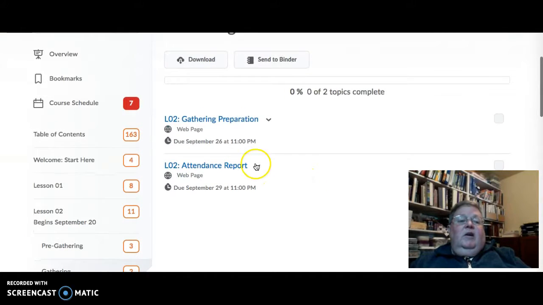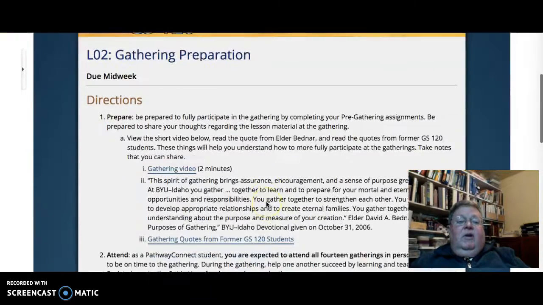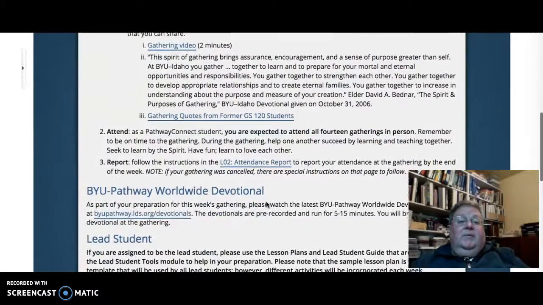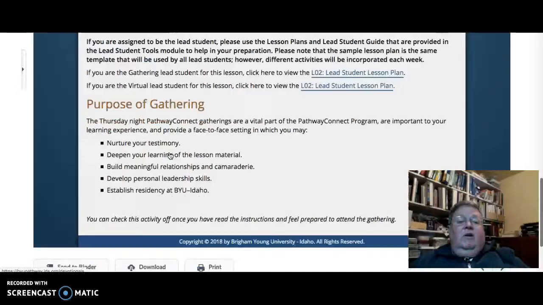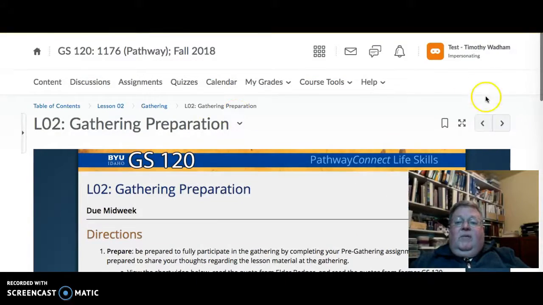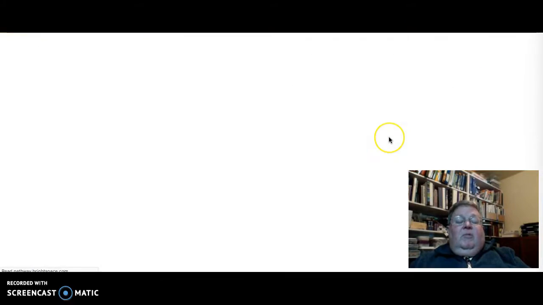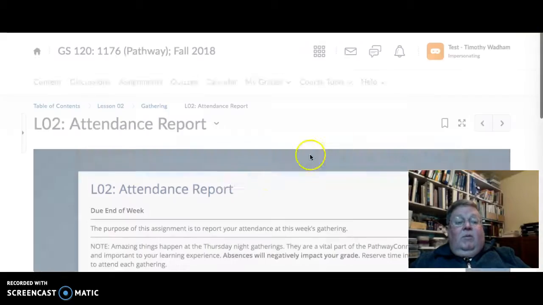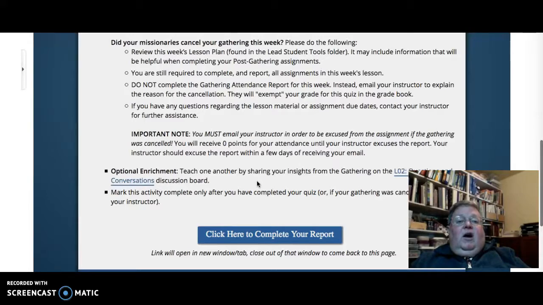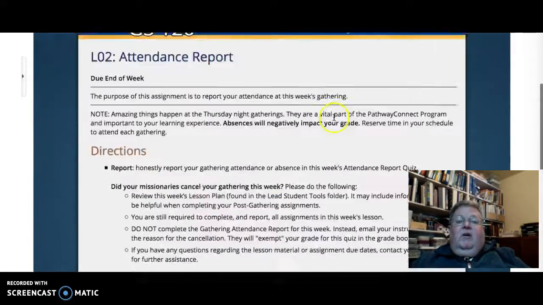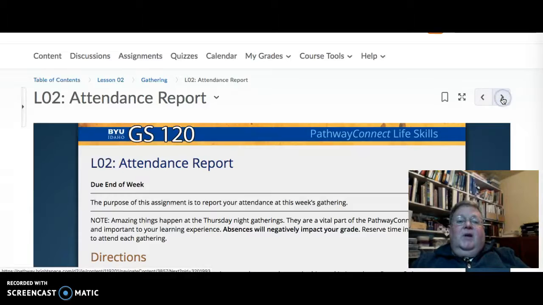Then the second piece of each week's lesson is always the gathering, and you have gathering preparation. Here are the directions for that. There's a devotional here that you can click on and watch, reminding you of the purpose of the gathering. So you need to do that prior to tomorrow. And also, at the end of each gathering, you send your attendance report, clicking here to complete your attendance report. And then you're done till Saturday.